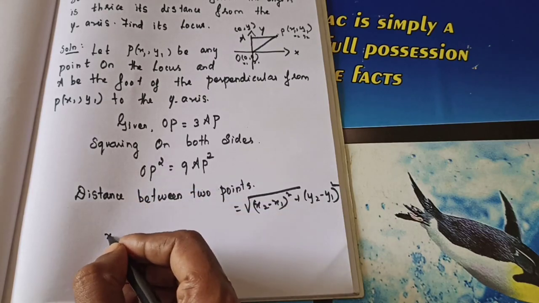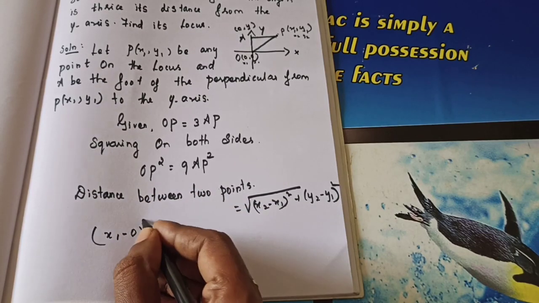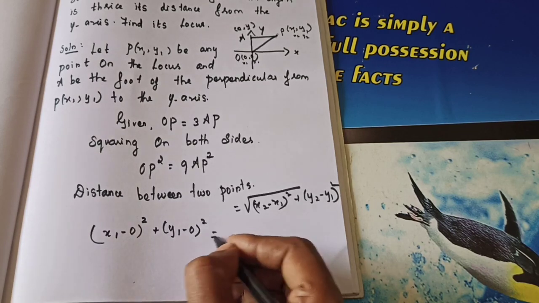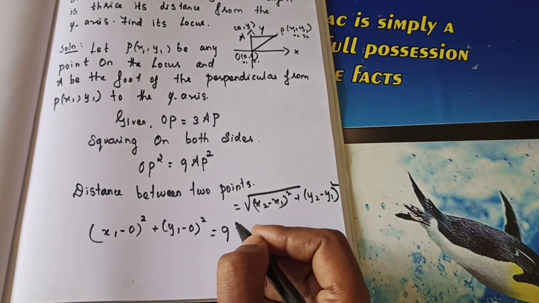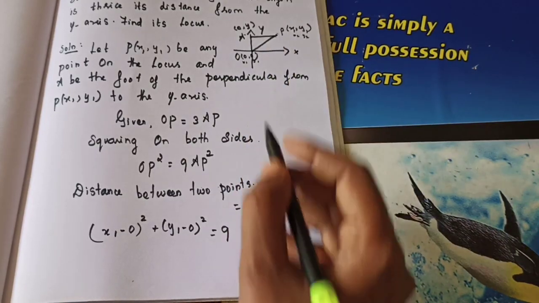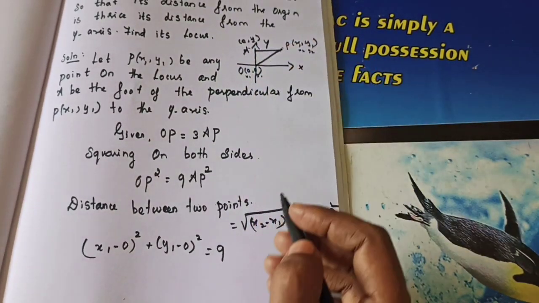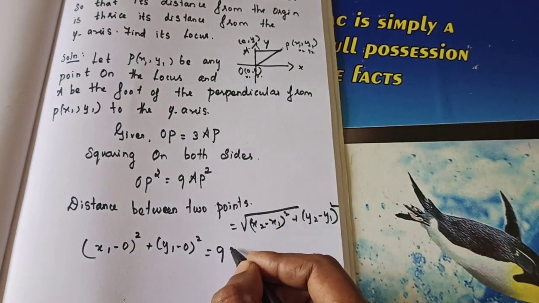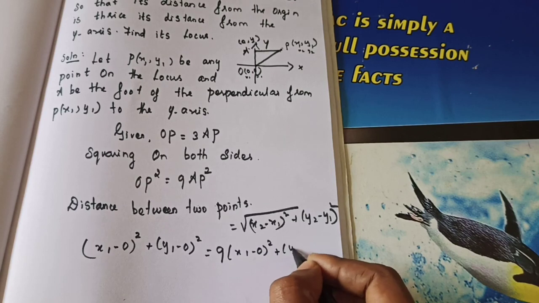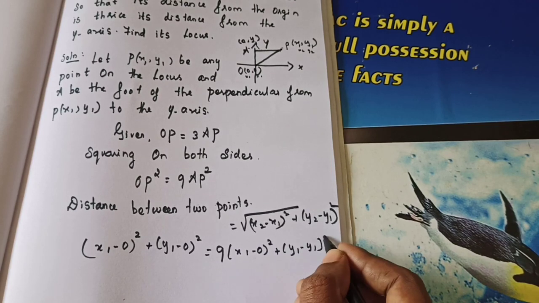So let's substitute in OP square. We will get x1 minus 0 the whole square plus y1 minus 0 the whole square is equal to 9 into AP square. AP square means, keep it in mind, x1 minus 0, and this also you can consider as y1. So what will happen? 9 into x1 minus 0 the whole square plus y1 minus y1 the whole square.